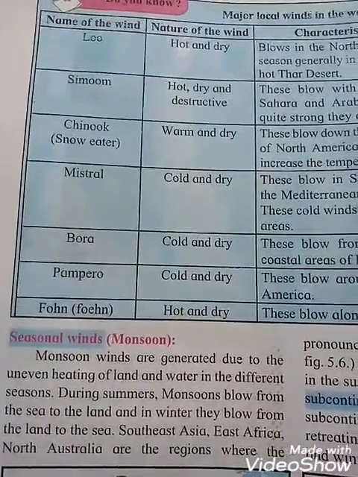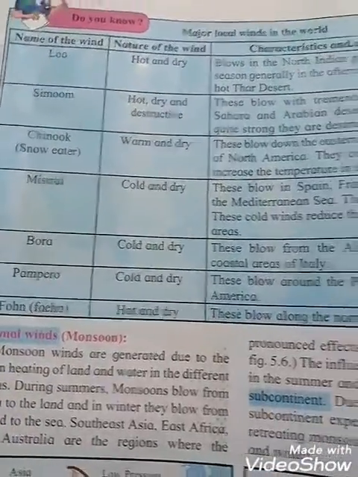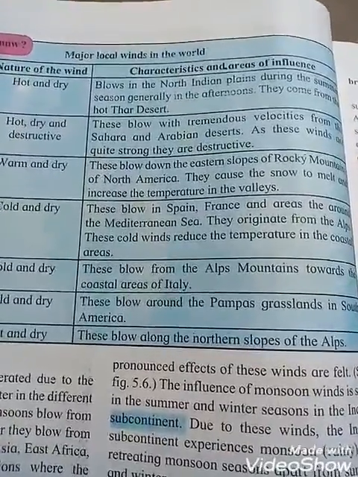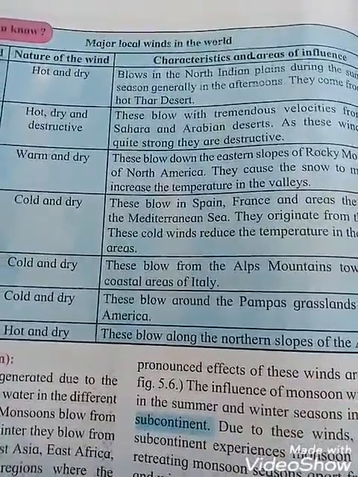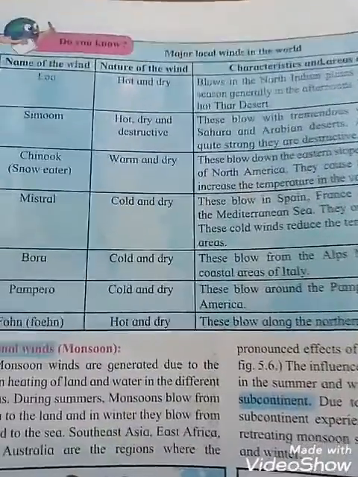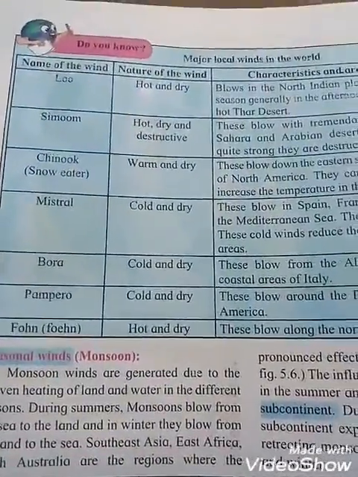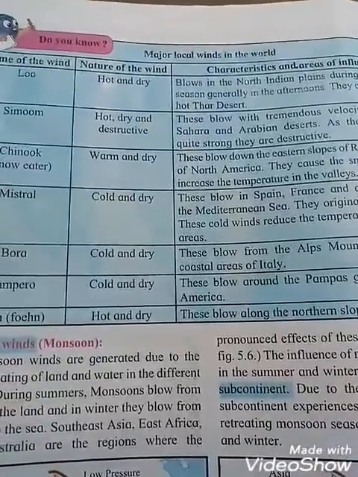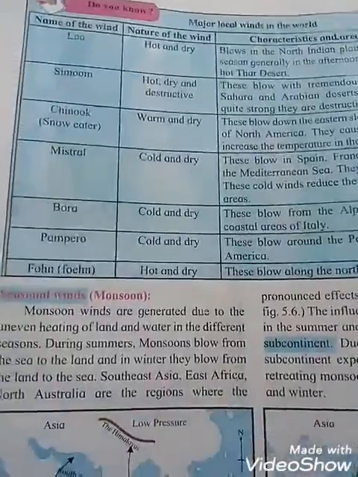And the last one is Foehn. The nature of the wind is hot and dry. It blows along the northern slope of the Alps. That means warm, dry winds blowing down the northern slopes of the Alps. So all these are the names of the winds, nature of the winds, characteristics and areas of influence. These are the major local winds in the world, okay students.